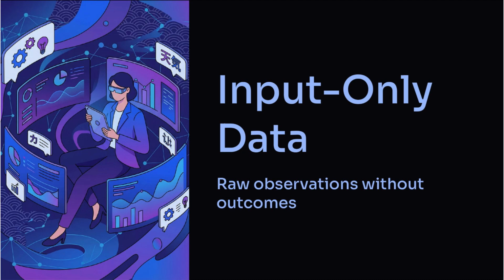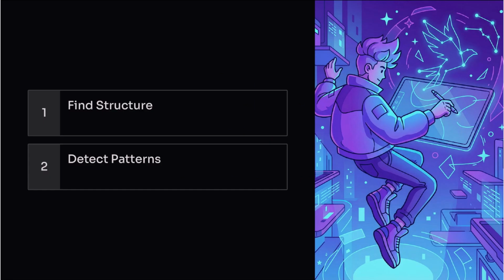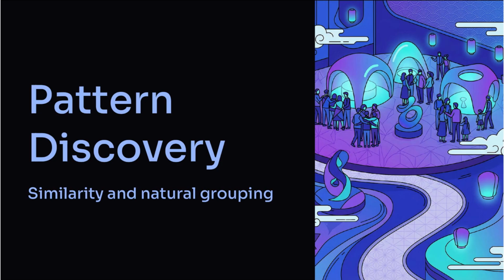This may involve grouping similar items, identifying regularities, or detecting unusual cases. Pattern discovery lies at the core of unsupervised learning. Similarity and proximity guide how data points are related. Clustering is one of the most common unsupervised techniques. It groups data points based on similarity measures.